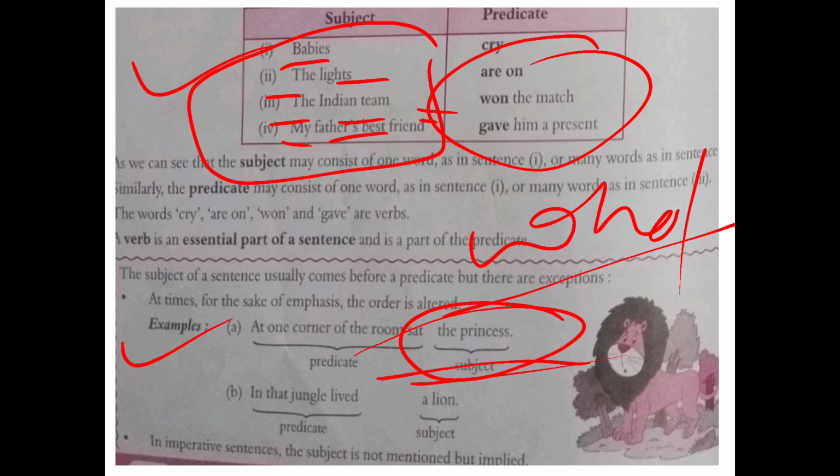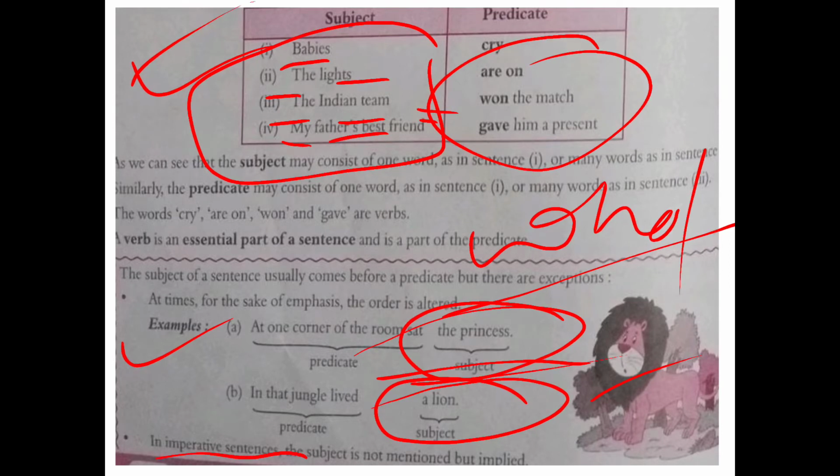So we had observed in the previous slide that we mainly get the subject at the first part of the sentence, but it's not always true. Sometimes you will get it at the end of the sentence as well. The next is, in that jungle lived a lion. So who lived in the jungle? Then you will get it is a lion. All right, so lion is the subject here.